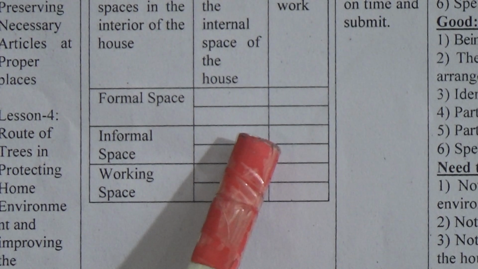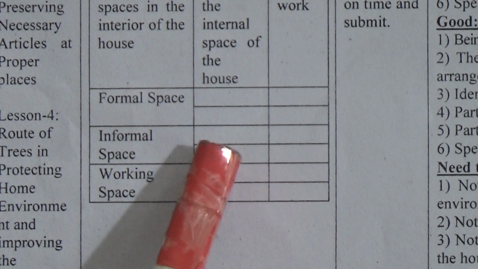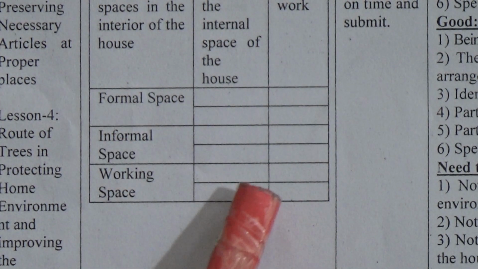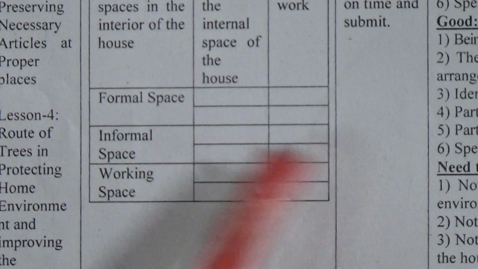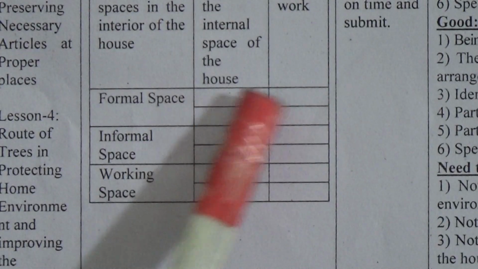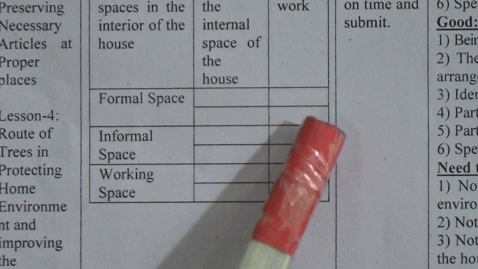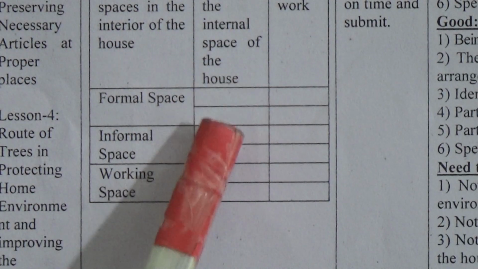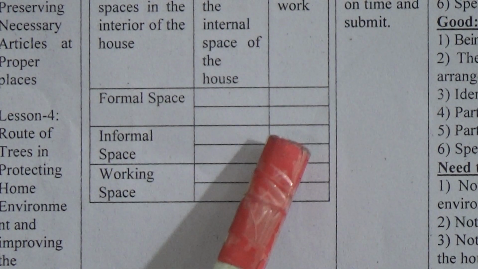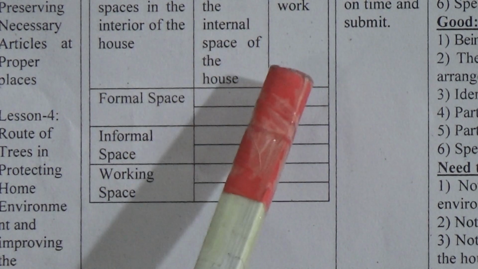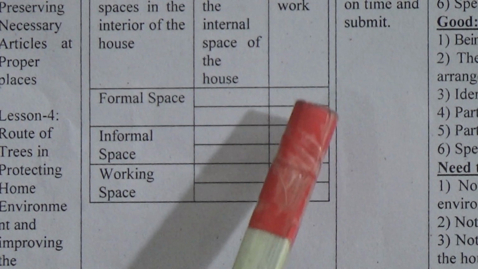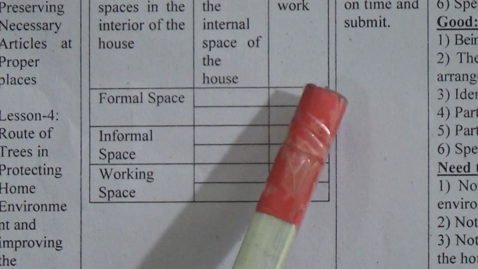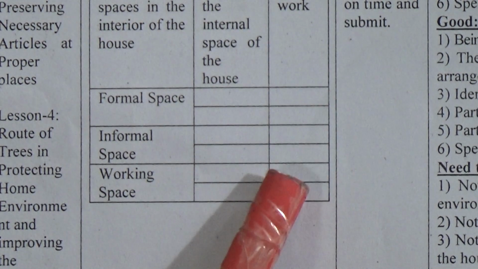Then informal space. Informal spaces are where different types of informal activities are done. Working spaces, where various types of work are done. So for example, formal spaces, that means formalities are maintained here. So bedroom, drawing room, you have to write here. And for performed work, you have to write here the different types of activities that are performed by your family members in those places.